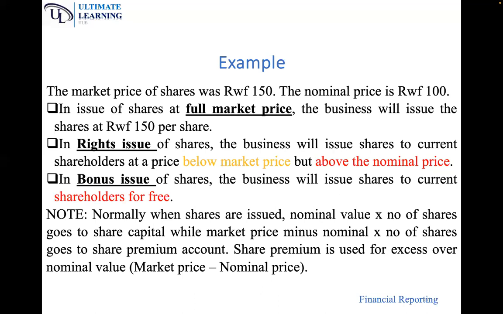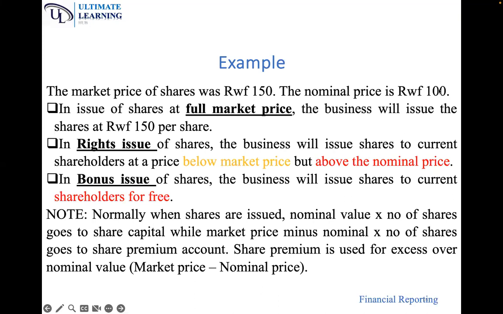Now, in a rights issue of shares, which is the second one, the business will issue shares to current shareholders at a price below market price, but above nominal. So in a rights issue, the shares are issued at a price below 150, but the price must be above 100.